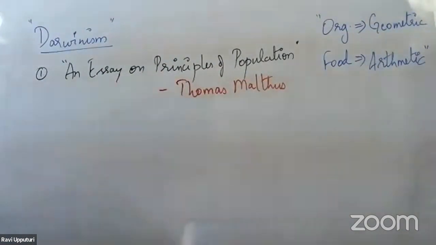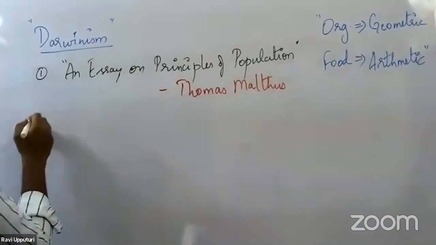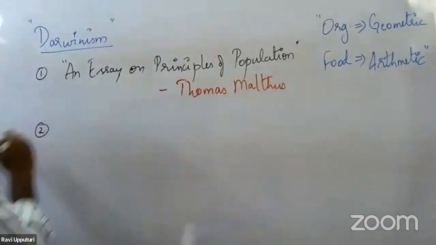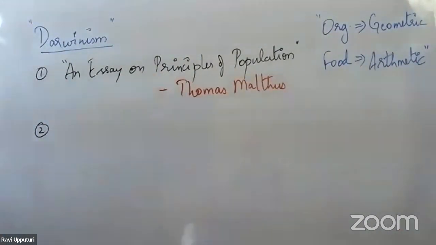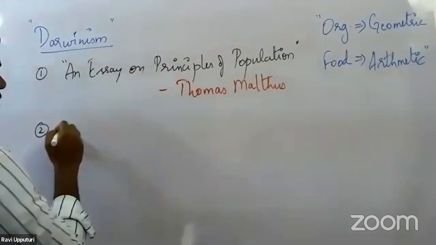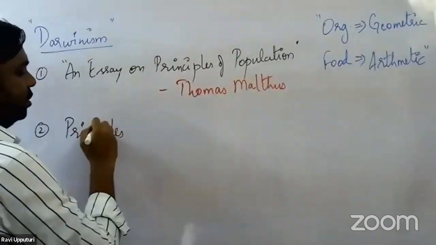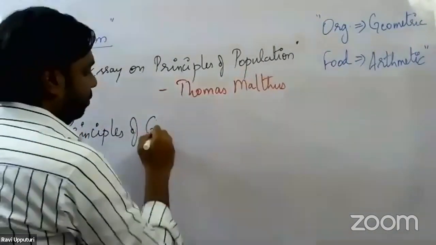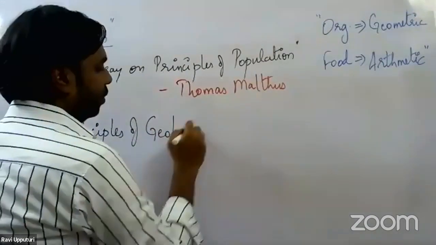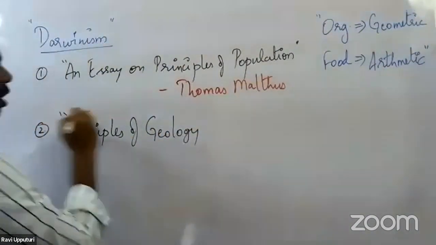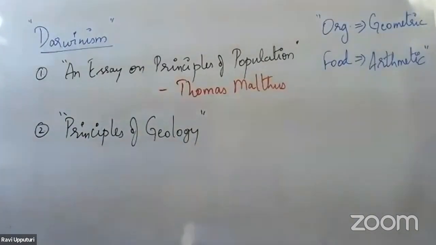The second paper through which Darwin was influenced is the Principles of Geology. This is the second paper through which Darwin was mostly influenced.